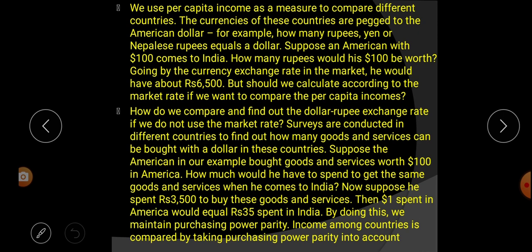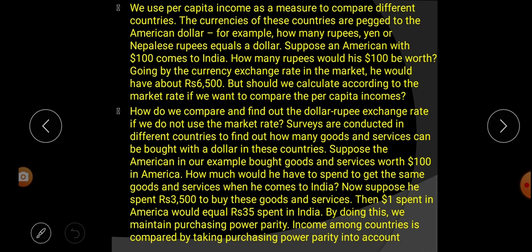Listen carefully. Suppose an American with $100 comes to India. How many rupees would his $100 be worth? Going by the currency exchange rate in the market, he would get about 6,500 rupees. If he wants to exchange the money, he will get 6,500 rupees.